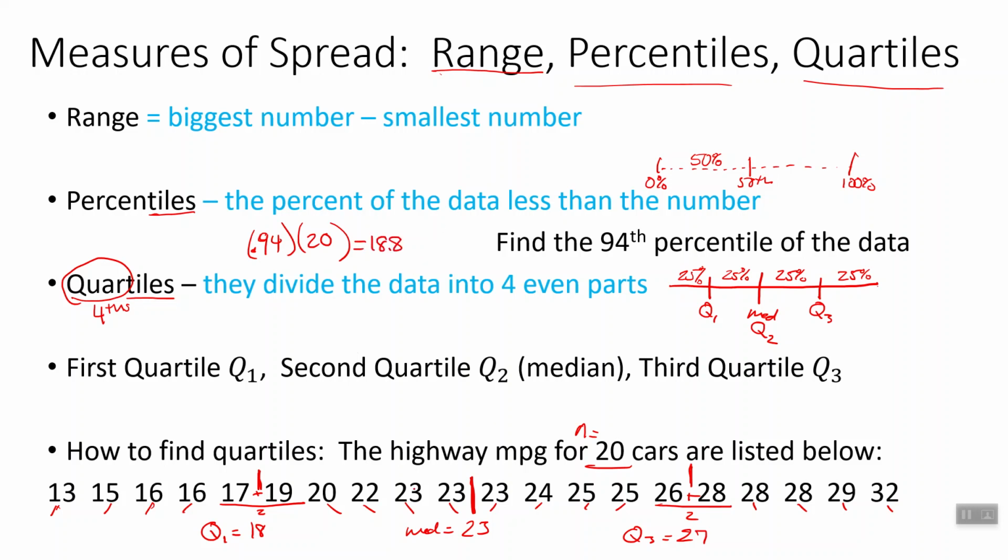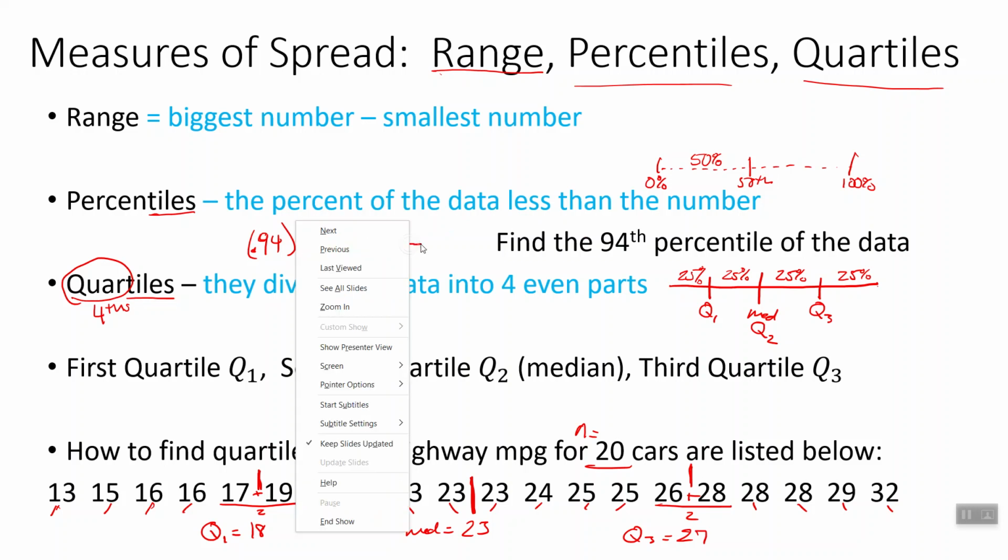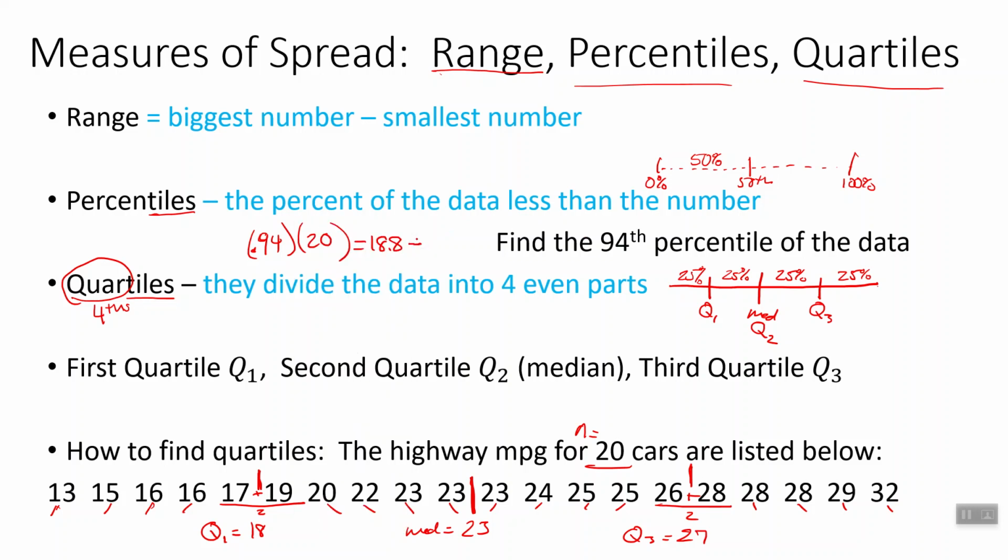All right, since we don't have an 18.8th data value, we would say, well, we want at least 94% of the data to be less than this number, so we can't round down. We actually have to round up to 19. So we look to our 19th data value. Right there, 29 would be our 94th percentile. Don't worry too much about percentiles now. We're going to deal with them a lot more when we get to normal distributions.